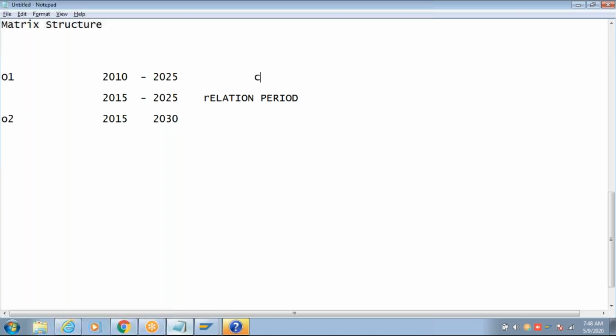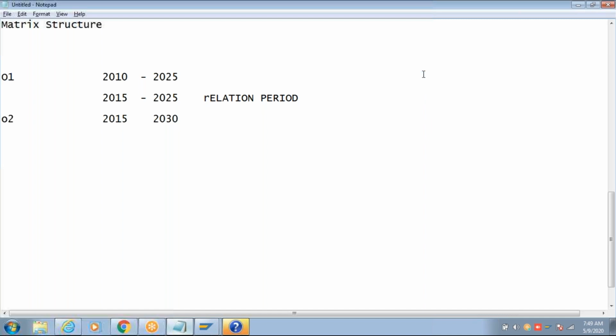I am maintaining a compensation plan for this object. Can I create a compensation plan for this object from 2010 to 2030? I cannot create, right? Compensation plan or address, contact details, anything I'm creating for this object, I can only create within this validity. I cannot create beyond 2025 because the object itself is not there. You cannot maintain a compensation plan for this object.